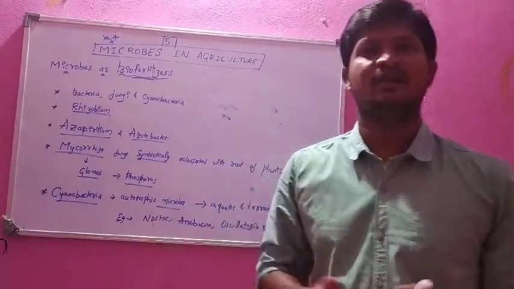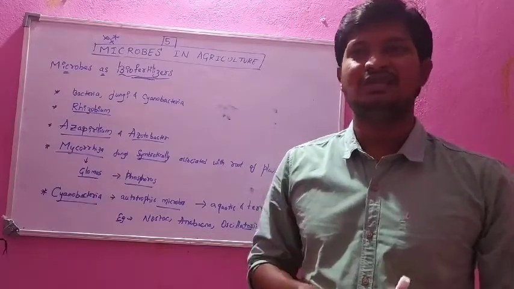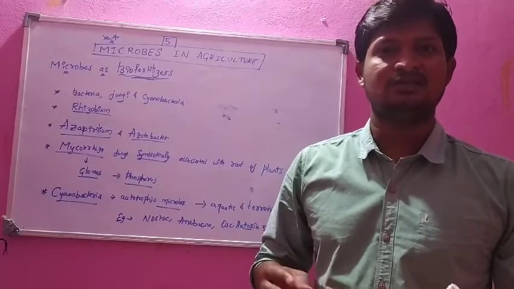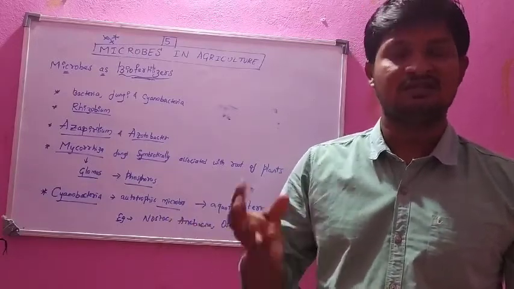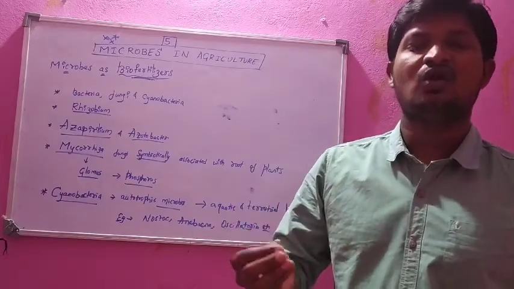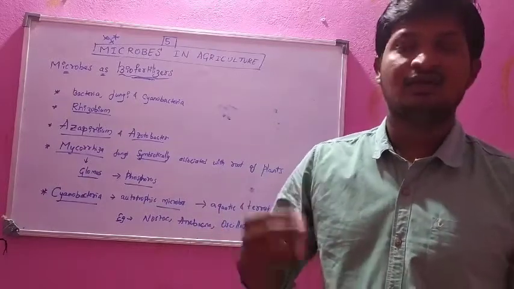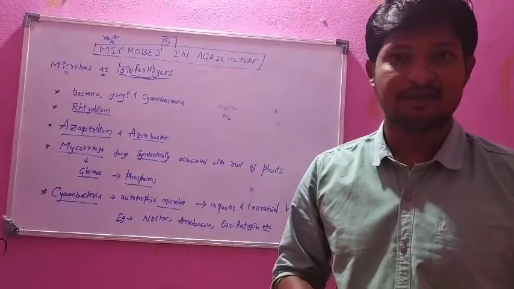If we see agriculture nowadays, it is totally inorganic farming, using a lot of chemicals. The fertilizers contain a lot of chemicals and toxins that are given to the plant.